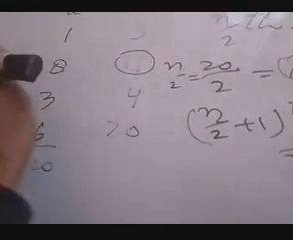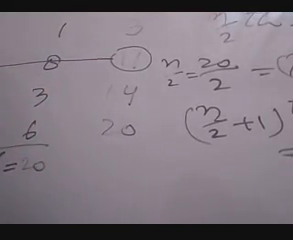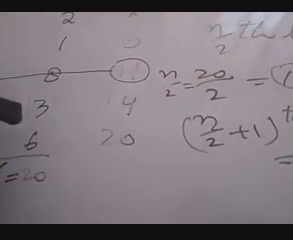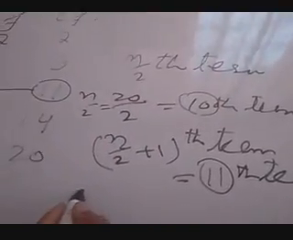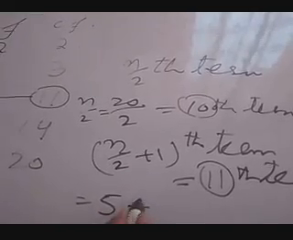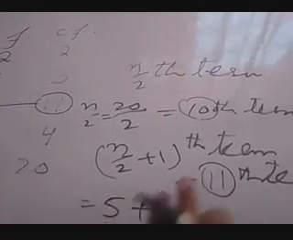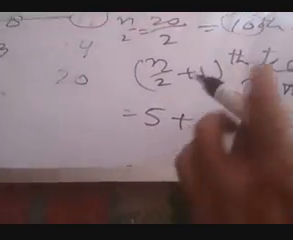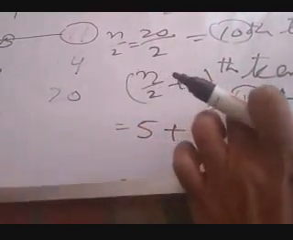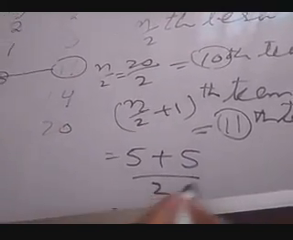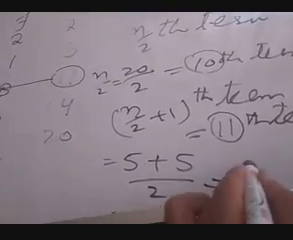You have to take the value against this cumulative frequency. So the value is 5. So you take 5 plus, for the 11th term, n by 2 plus 1, that is the 11th term. 11 is also contained there, so once again you take 5. So 5 plus 5, 10 by 2, equal to 5. So the median is 5.